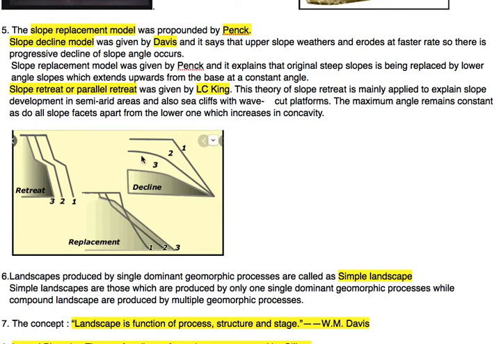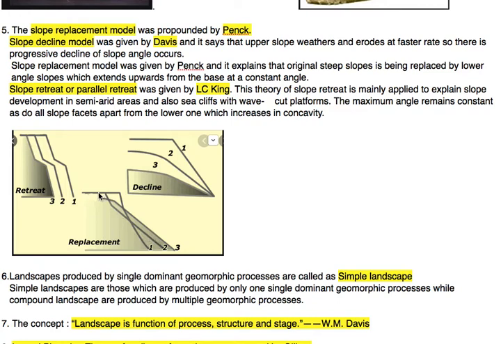On the other side, the slope replacement model. Here we can see this is slope 1 and this is slope 2. It is not clearly declining, but here the slope is also increasing, moving forward, na?